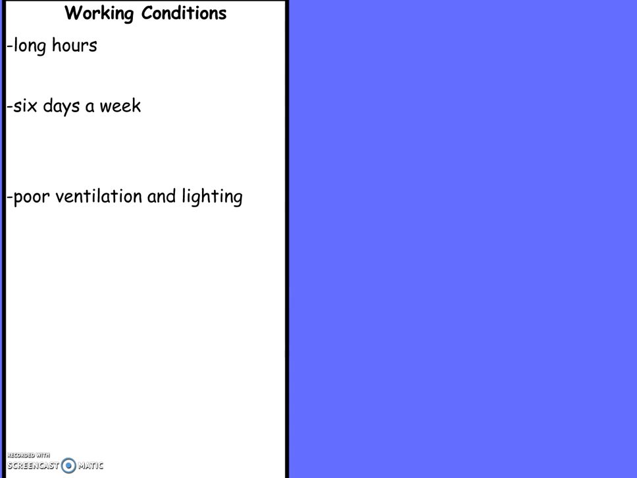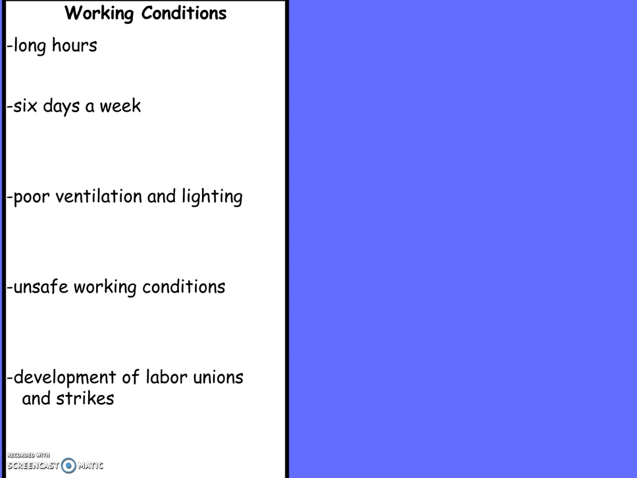Very poor ventilation in these factories, meaning their air quality was not good. Lighting was very, very bad, which can be very dangerous in a workplace that has a lot of moving parts and moving machinery. Very unsafe working conditions. To be injured at work was not unusual during this time period. So again, having such unsafe working conditions with no benefits for any of the workers is going to eventually lead to labor unions and these workers going on strike.